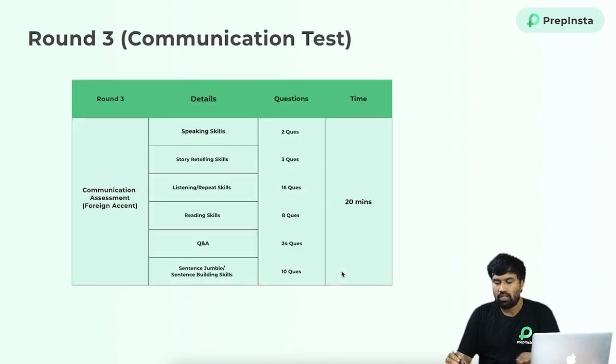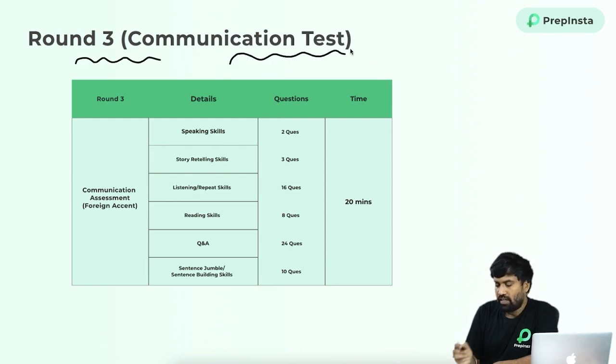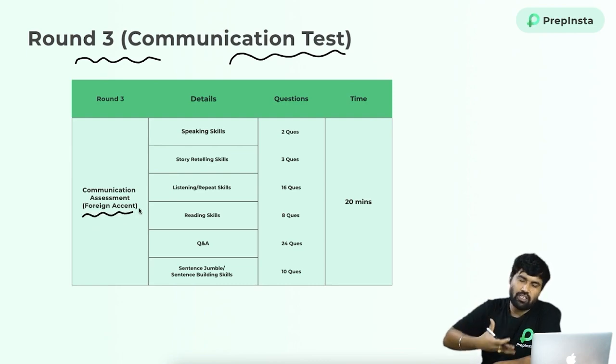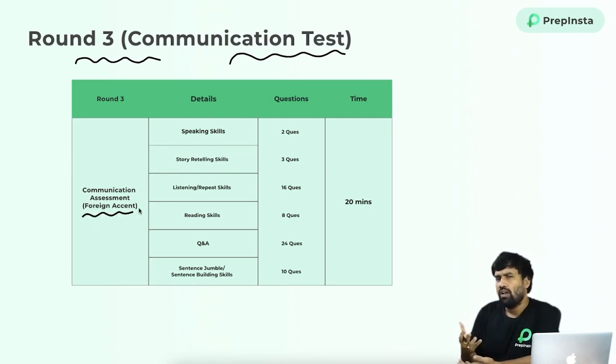Okay, so this is round three. Round three is all about your communication test, which is nothing but how good you are at listening skills and storytelling skills, or how much attention you pay to the details of each and every line they are providing. For example, in the communication assessment test, in the foreign accent, they will give you the storytelling and everything. You need to listen to them. Why? Because the clients may be from abroad or other countries, so you need to know their accent as well. Even if you don't talk, it doesn't matter, but you need to have good listening skills with the clients, right? So you need to listen to whatever they're asking for.